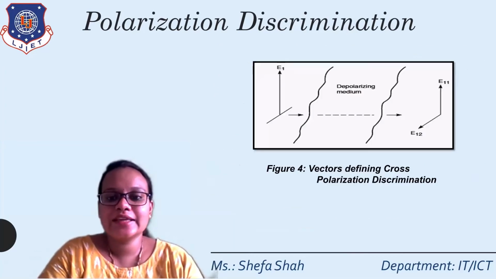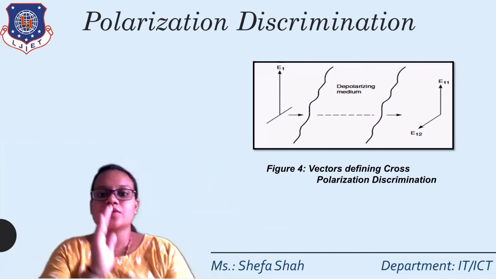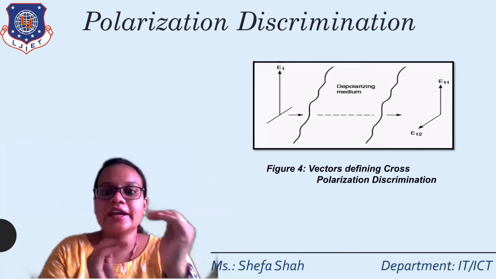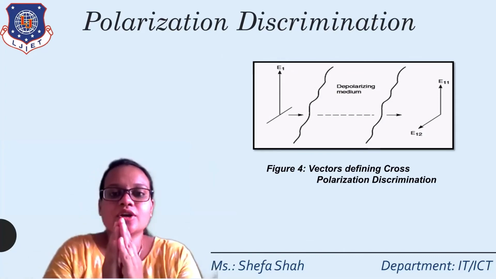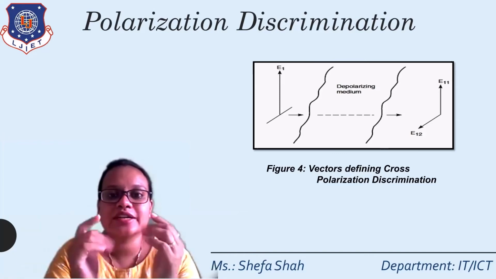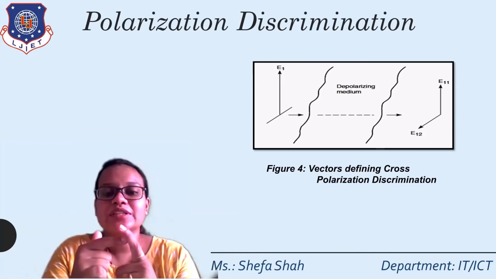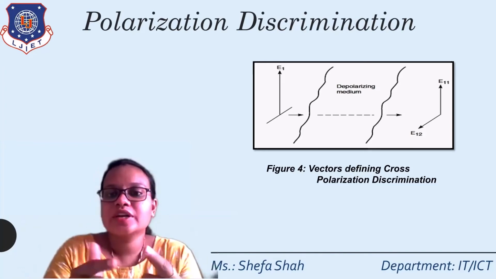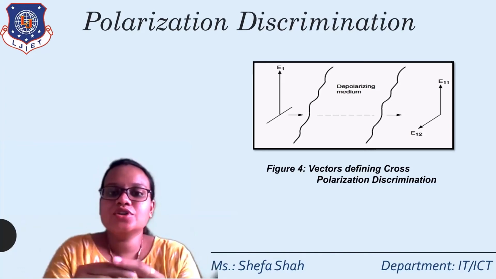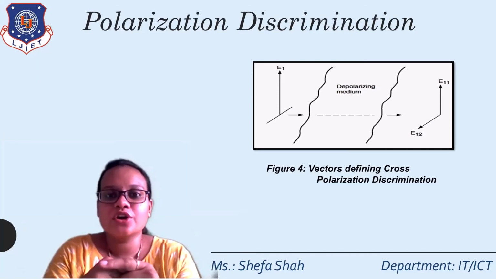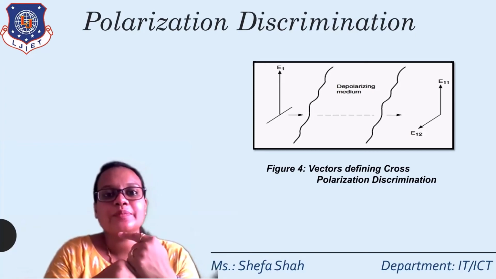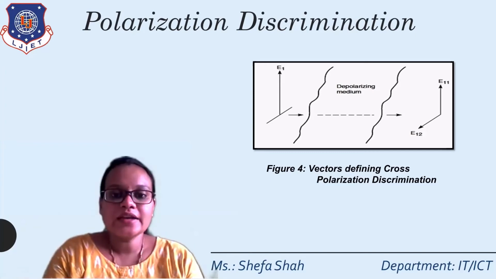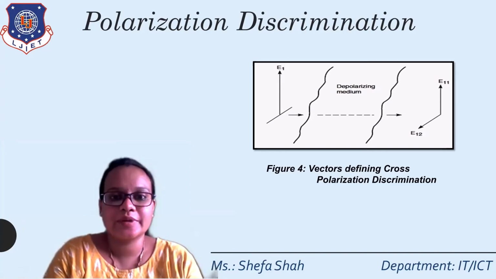As you can see, this figure is shown for the polarization discrimination. There is one signal having the energy E1. It is passed through this depolarizing medium, and from the depolarizing medium, this signal breaks into two signals, E11 and E12. E11 is the same component as E1, so it is called the copolar component, and E12 is the opposite component of E1, or you can say the normal component of E1. So it is called the cross-pole component of that particular signal E1. So this is the polarization discrimination.